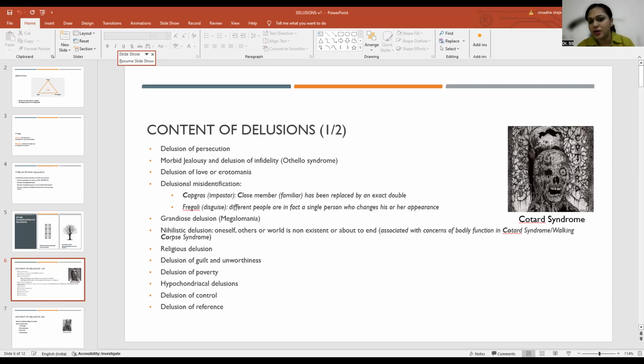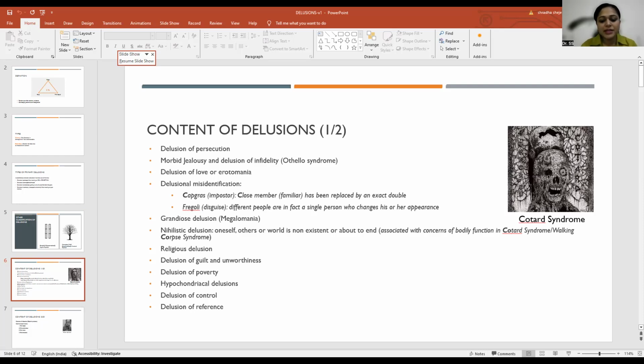My intestines are rotting. I do not have my intestines anymore. If these kinds of thoughts are expressed by the individual, it is known as Cotard syndrome. You can remember the corpse for Cotard. You can remember this picture of the skull which is rotting.